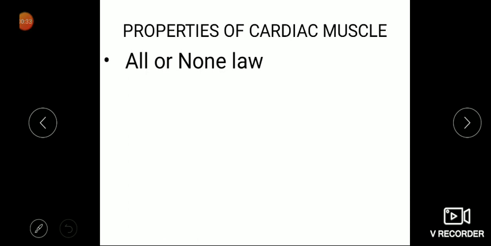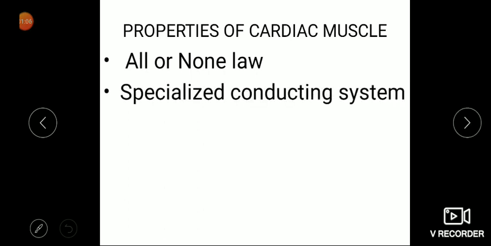But in that we have learned that cardiac muscle has two syncytia. One is the atrial syncytium, the other is the ventricular syncytium. That means if you give stimulation to atrial muscle, both atria will contract, the ventricles will not. If you give a threshold stimulus to ventricular muscle, it will show contraction, and there is a band of fibrous tissue between atria and ventricles. So conduction is only through specialized conducting tissue. We learned this again last time.